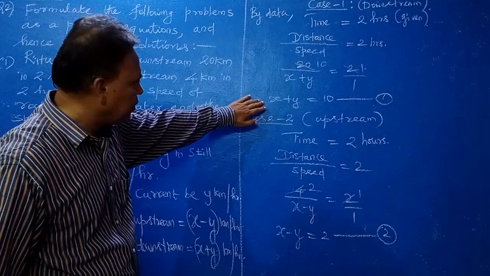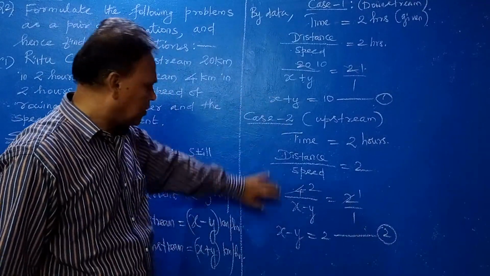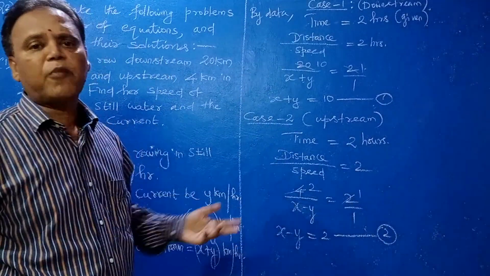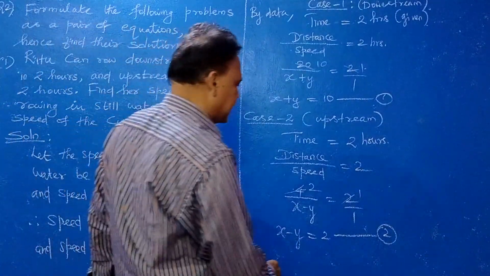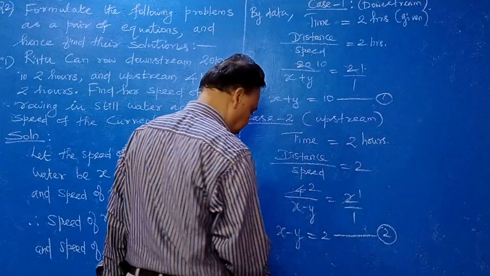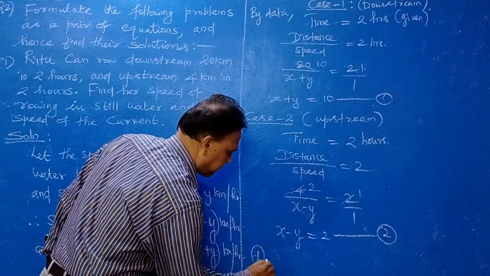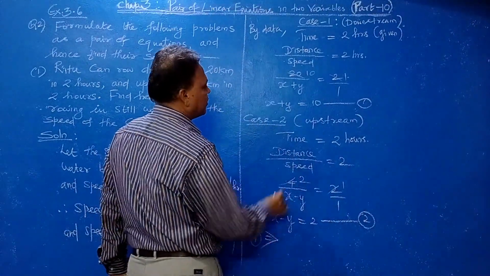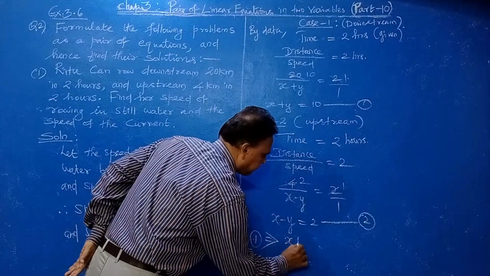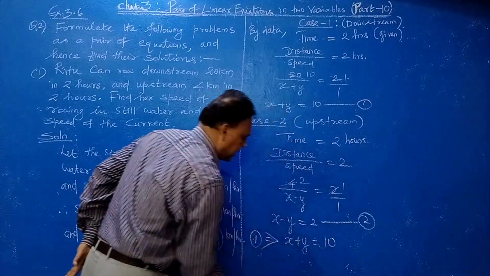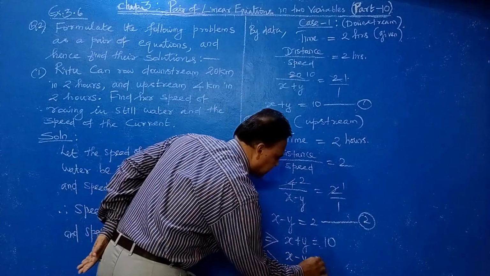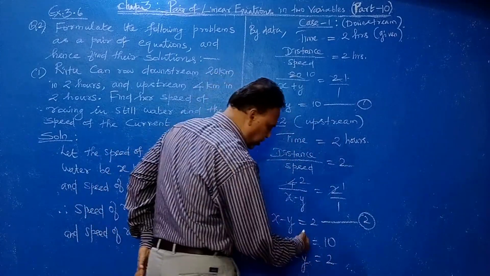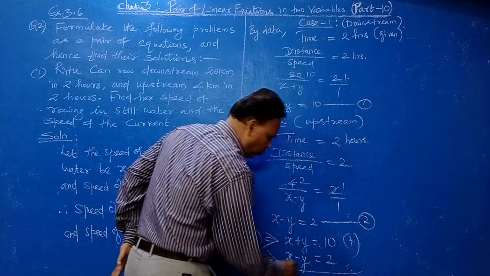Now you see we have a pair of linear equations. So you can apply what? Elimination method. Very simple. Equation number 1 write as it is: x plus y equal to 10. Equation number 2 also write as it is, because coefficients are same. So here you just add, y eliminated.